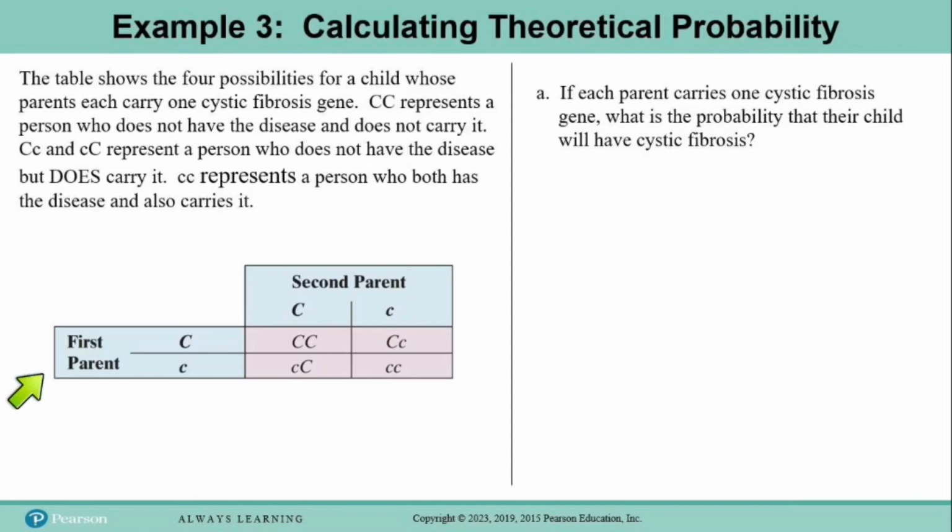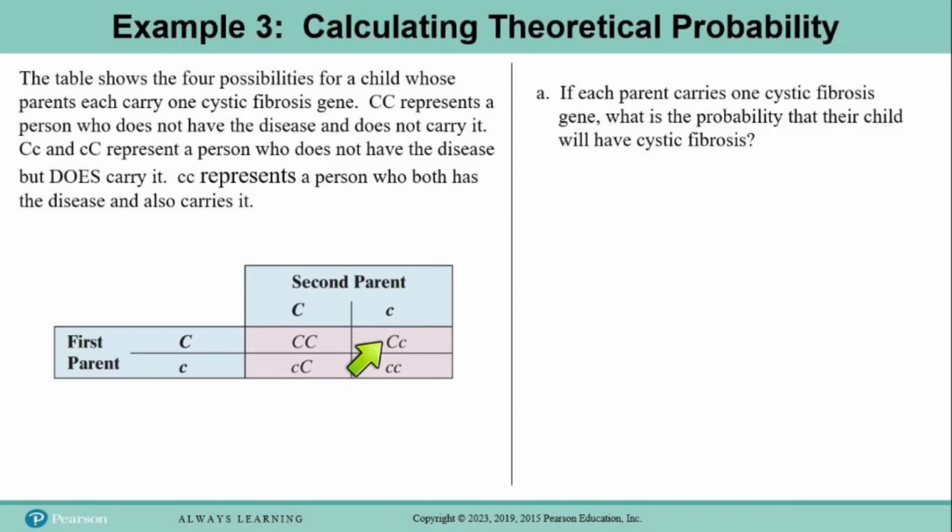So this is called a Punnett square, right? And I bet you remember this from high school biology, most of you. But whether you've seen one before or not, it doesn't matter, because the problem explained to us here what each set of letters represents. So when we look at this table, the first parent has one gene that does not carry the disease and one gene that does. The second parent also has one gene that does carry it and one gene that doesn't. So the four possibilities that can come from this are capital C, which means the child does not have the disease and does not carry it.